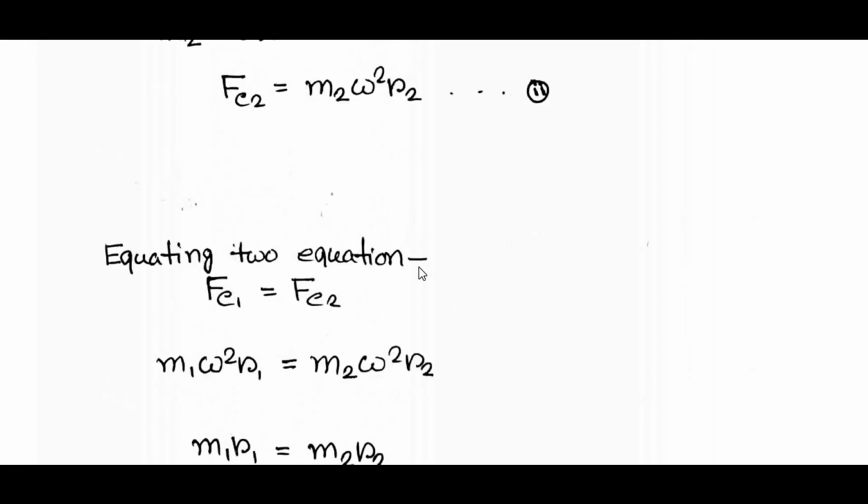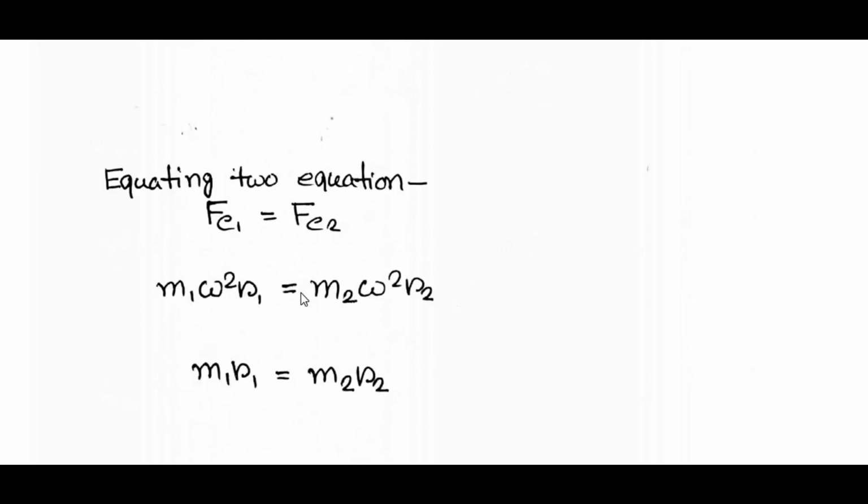Fc1 should be equal to Fc2, because we need a balanced situation. That's why we put M1 omega square R1 equal to M2 omega square R2.